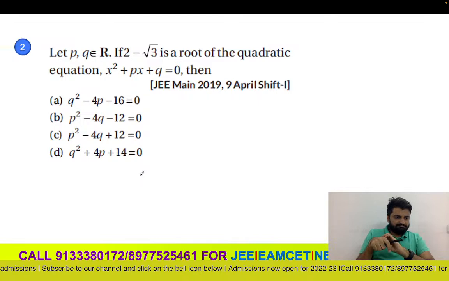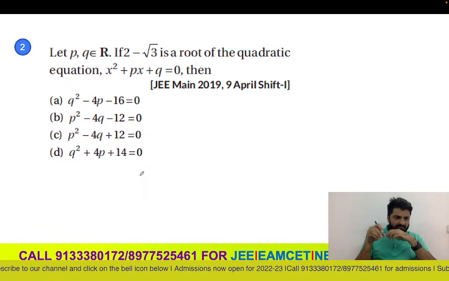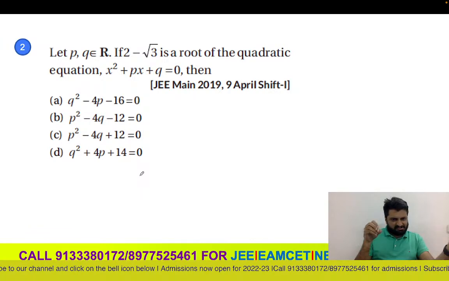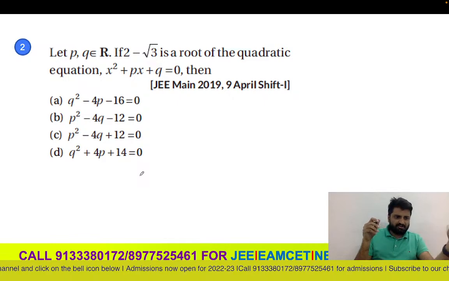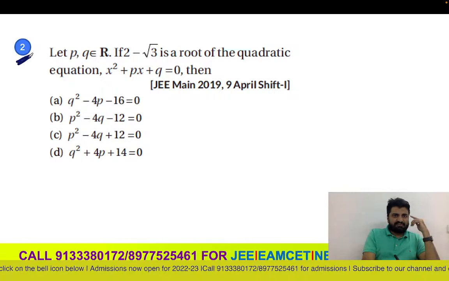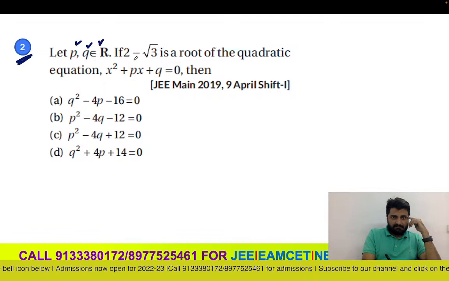So I hope all of you have followed the first question. Now we'll move on to the second question. I'll try to discuss 5-6 questions and the rest I'll give you as homework so that you also can use the concepts which we are learning today and try. Now let's move on to the second question of the day. p and q belong to real numbers, but 2 minus root 3 is a root.